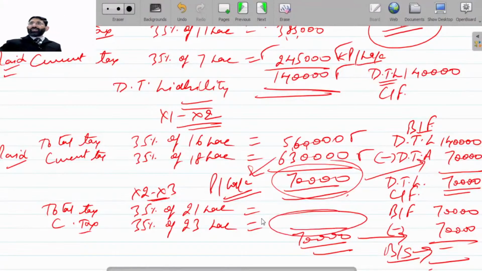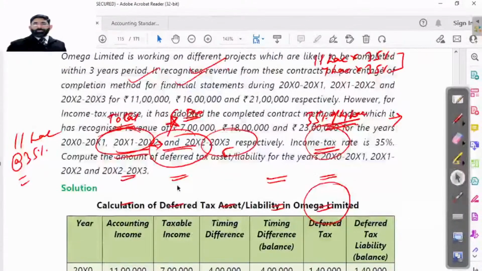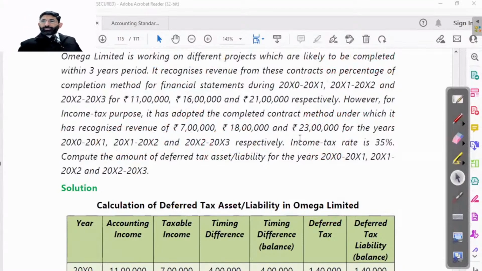So I think this is clear, Sharon. Having any doubt, just tell me, or is there any doubt to anyone? 23 lakh is given to you, beta. This is given in the question. Here it is given 7 lakh, 18 lakh, and 23 lakh. All that is given to you, beta. This is a profit as per the Income Tax Act in the third year. Any doubt now? Anyone else having any doubt in this AS?